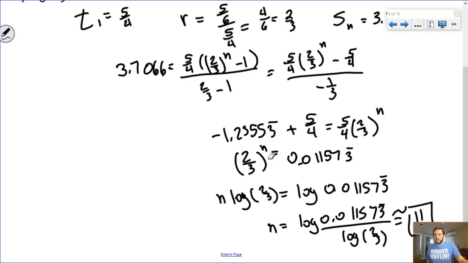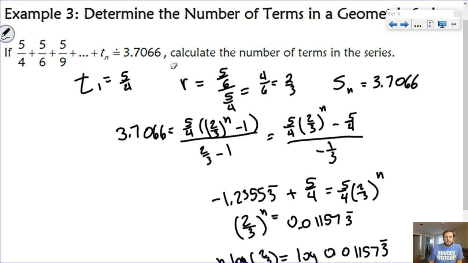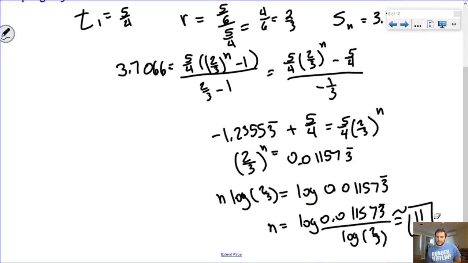I'm assuming what probably happened here is when this question was made, this number would have been maybe 3.7066666 repeating or something like that. But because we cut off a couple of decimal places here, our number isn't exactly 11, but it's close enough. It's like 10.997, so we can assume that there were 11 terms in this series.